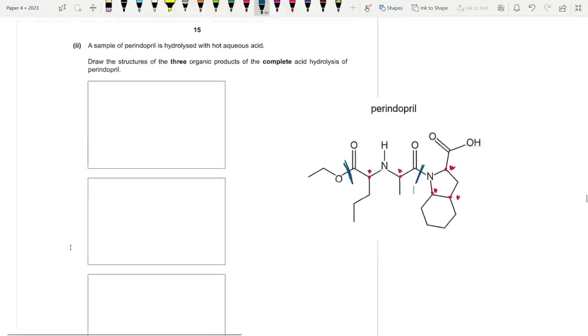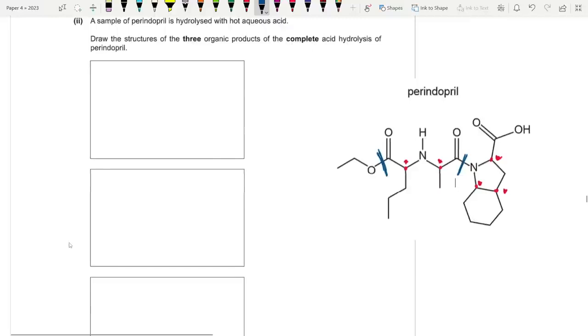Now, what are the products? On the left hand side, this is actually the alcohol end. So we are gonna get a small alcohol like this. Just copy paste the alcohol. And then on this side, I'm gonna get the carboxylic acid since this is the acid end. Then I'm gonna copy it.